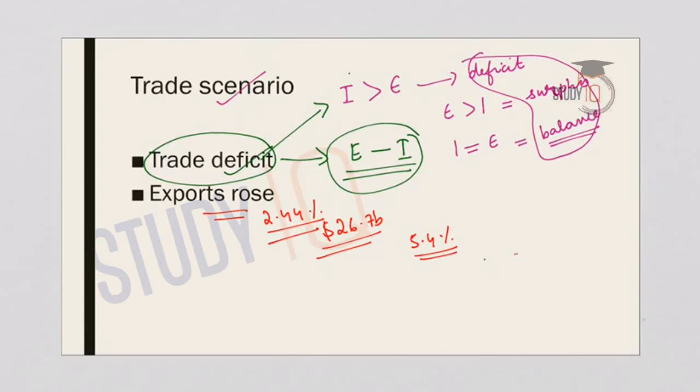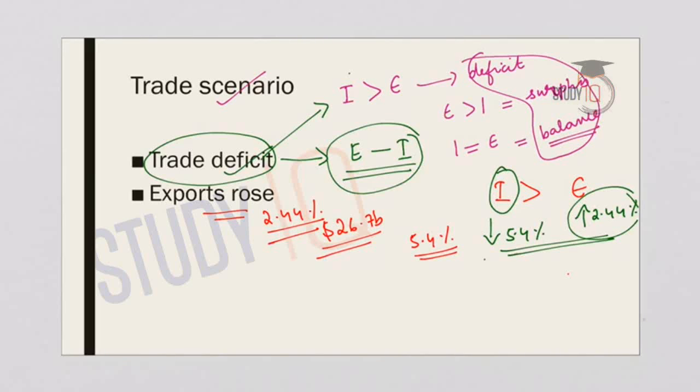So, what is trade deficit? It is a situation where imports are higher than the exports. Now, let us take both exports and imports separately. Imports have come down by 5.4% and exports have increased by 2.44%. So, this is a favorable condition. Exports increasing and imports coming down will lead to narrowing the trade deficit. And this decline in the trade deficit is by $9.6 billion.